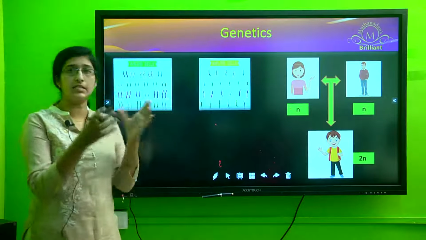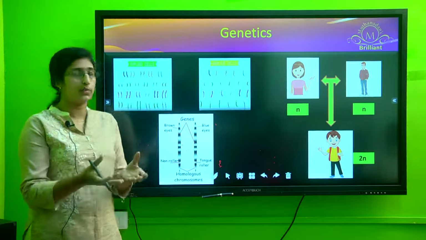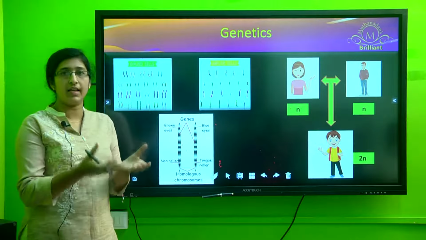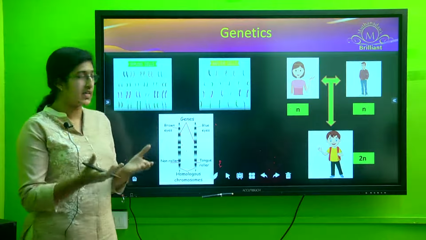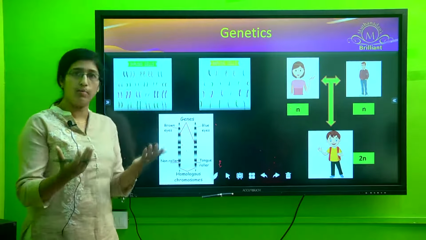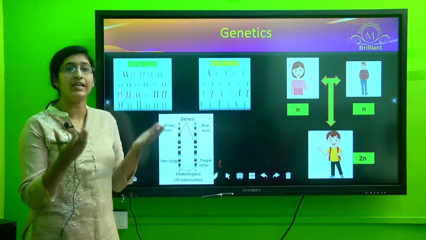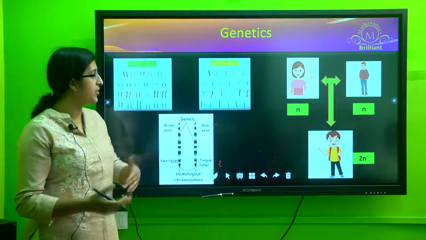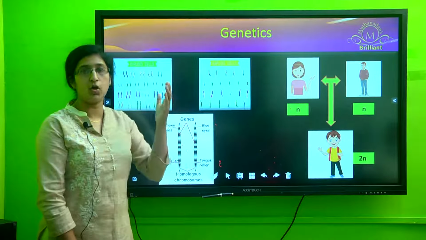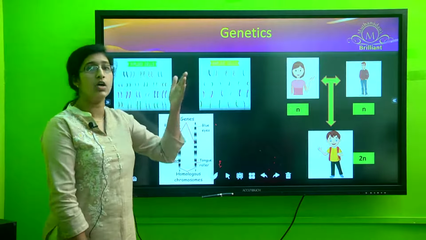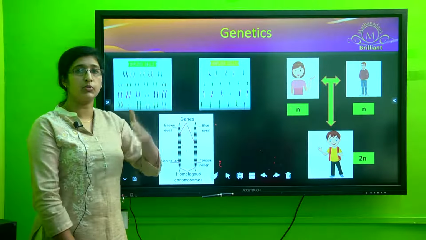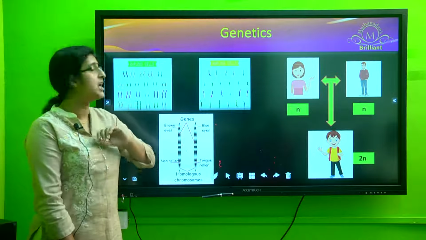So what happens, there is a mixing of these genes during the process of fertilization, and that is the reason for the variation, or you can say that we resemble both of our parents in certain of the characteristics. The basis for that is that during the formation of the germ cells, there is a reduction in the chromosome number. That is due to the process of meiotic division.